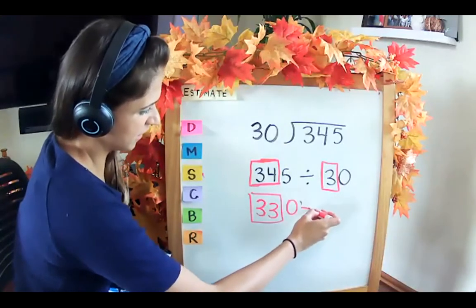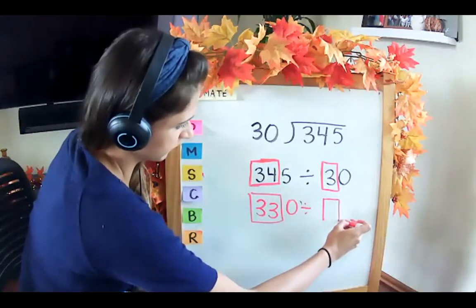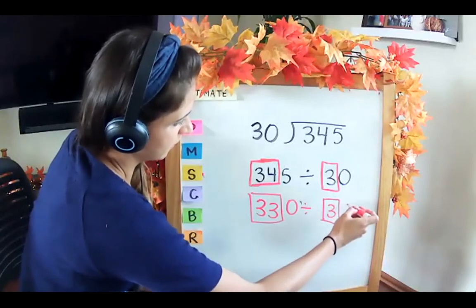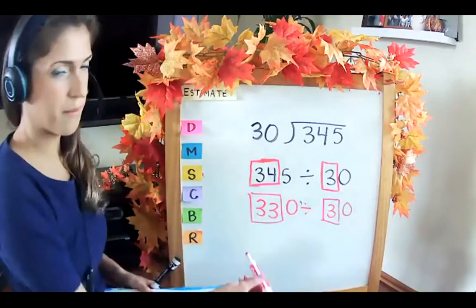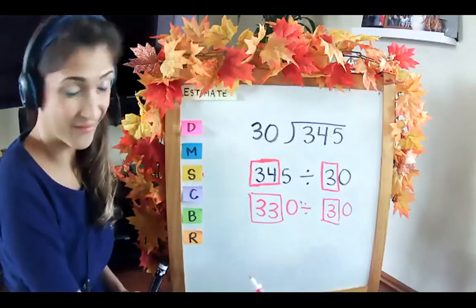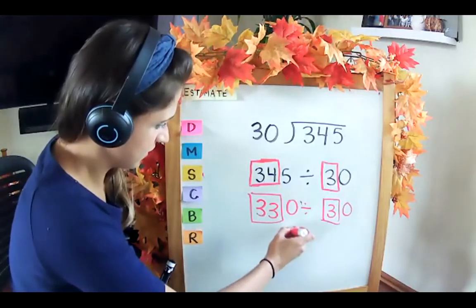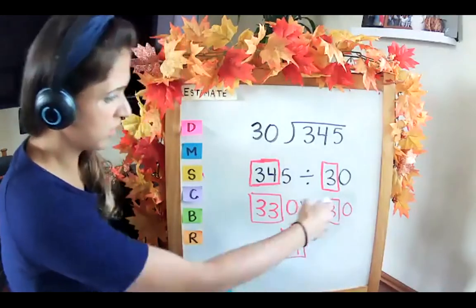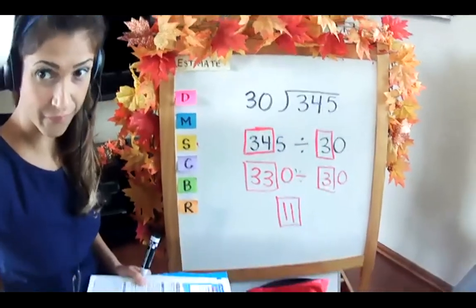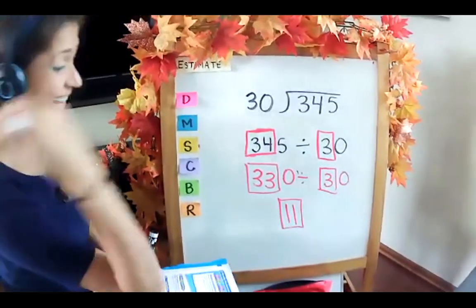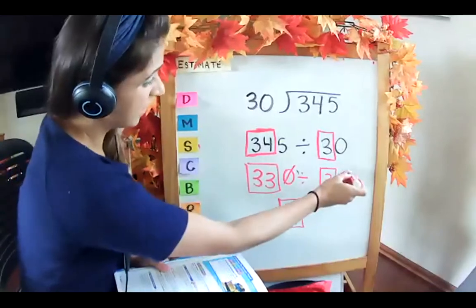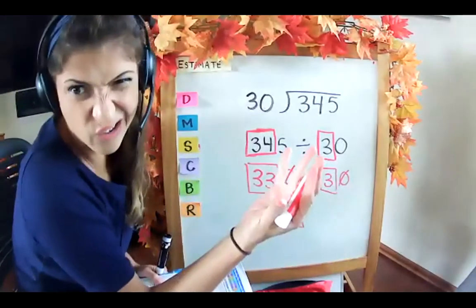Annex your zeros, 330 divided by 30, and then you get 33 divided by 3, which is 11. What happens with those 2 zeros? They cancel each other out. They're not really canceling out, we're not really crossing them out.